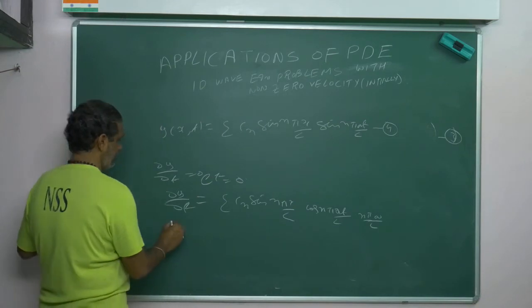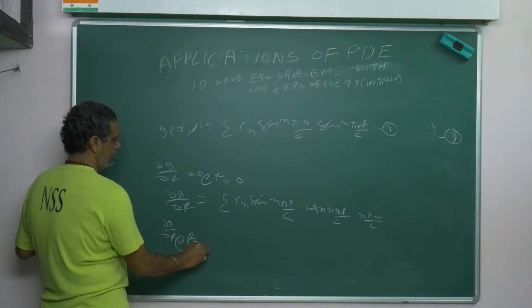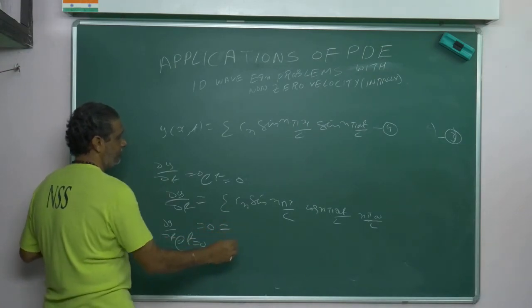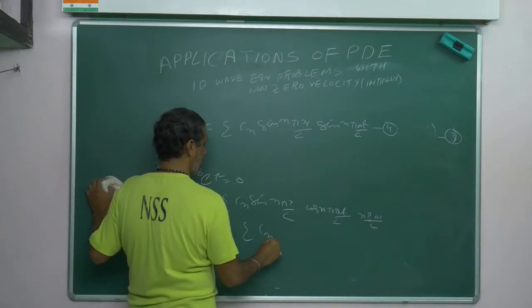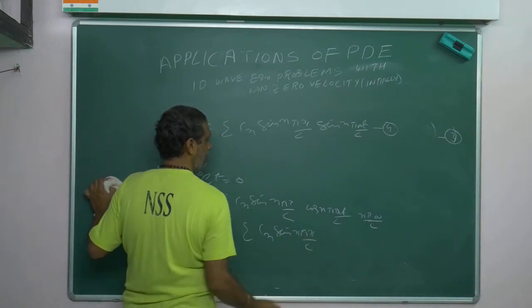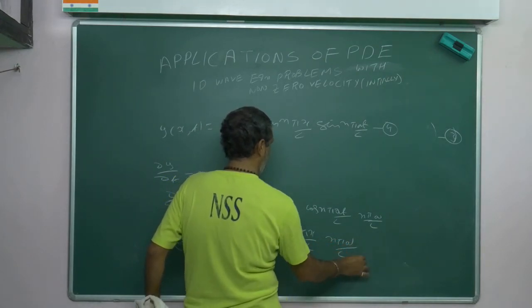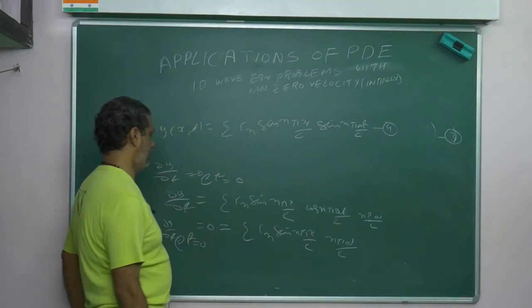If I put t is equal to 0, dou y by dou t at t is equal to 0 is equal to what will you get? Cn sin n pi x by L into n pi a by L. Correct or not?